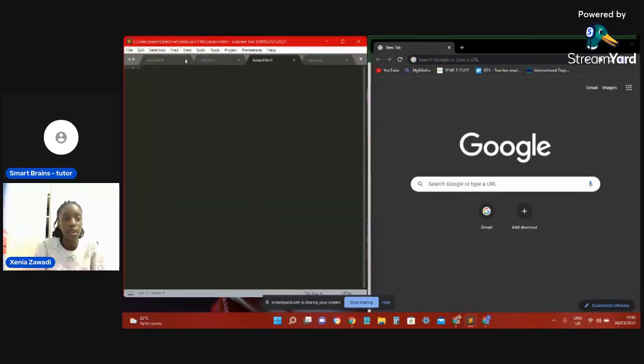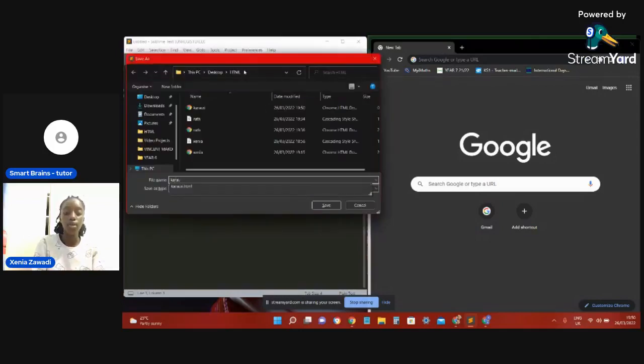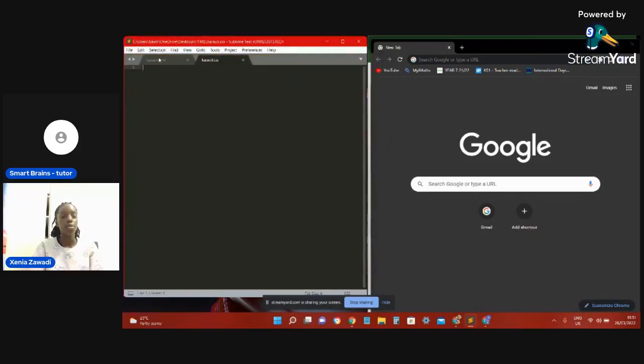And I'm also going to be using a CSS, so I'll create another file and save it as karauri.css. We first start with HTML, and we start off with writing HTML, and our title is going to be